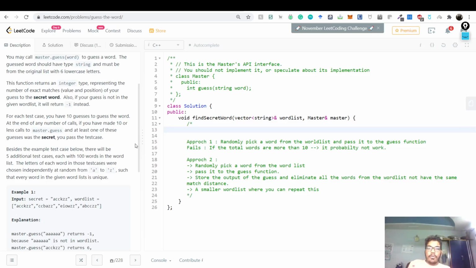You want to make some sense out of a random vector, some random distribution. That is where all of these strategies come in. If you are adversarial, meaning you are trying to make examples on which the algorithm will deliberately fail, then the algorithms will fail, and you cannot do anything better than guessing because you don't have any information. But if everything is random, then every time you ask for the master dot guess, you learn something out of it, and based upon that you can move ahead and become better. So this is the approach.